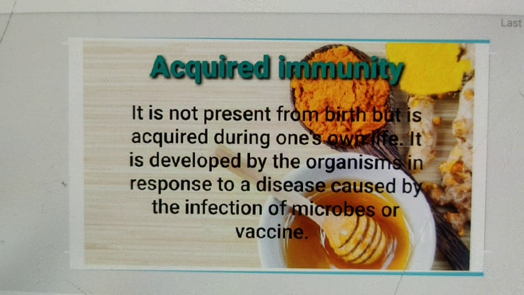So what are the components of acquired immunity? Acquired immunity has two components. Number one, humoral or antibody mediated immune system, that is AMIS, and cellular immunity or cell mediated immune system.